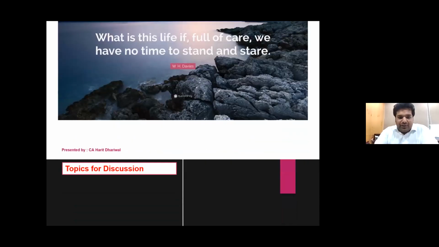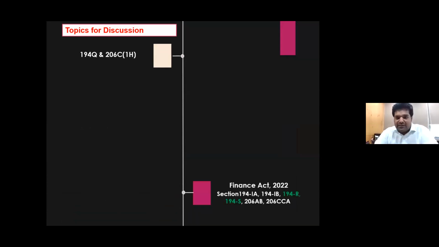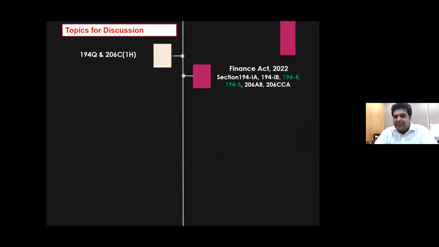But yes, what I'm going to cover in this presentation is firstly 194Q and 206C(1H), specifically because this year there are going to be a lot of auditing issues, a lot of transactions in which TDS or TCS would not have been deducted or collected. These are the kind of things we were discussing. Then Finance Act 2022, 194IA, 194IB, there are small changes in that, especially 194R and 194S.